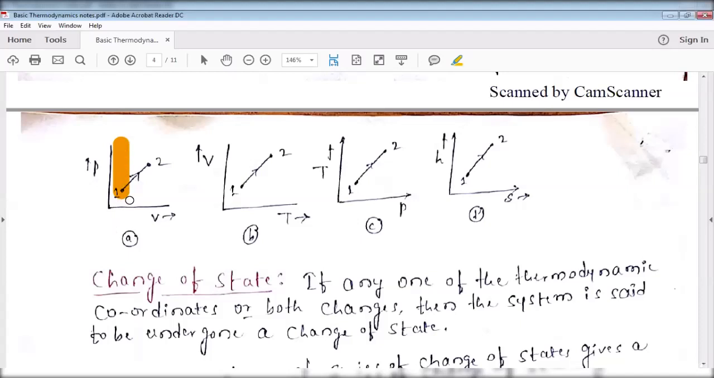Yes, volume remains constant. Only the pressure varies from P1 to P2. Only one coordinate gets changed. This is also a change of state. That's why if any one of the thermodynamic coordinates or both get changed, then the system is said to undergo a change of state. Change of state from state 1 to state 2, 2 to 3, 3 to 4, 4 to 5, like that, n number of states.